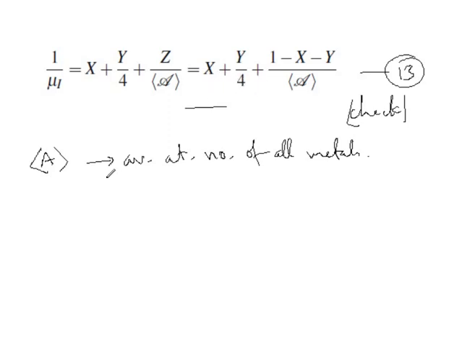Now for metal composition typical for our sun, this A average has a value of approximately 15.5, and if we define R as Kb by mH, then we have for ion pressure this relationship.